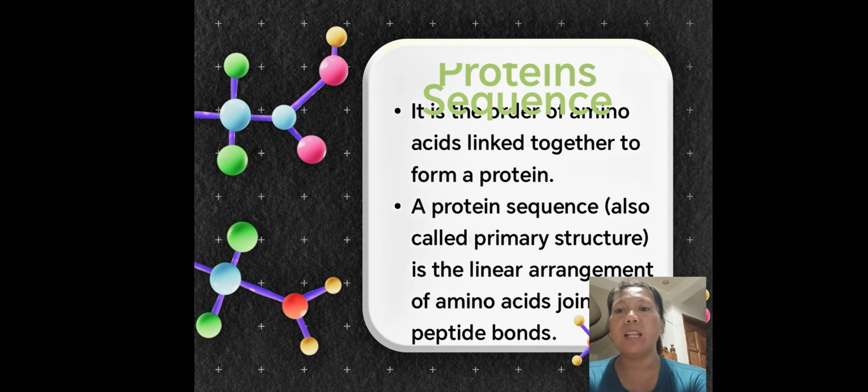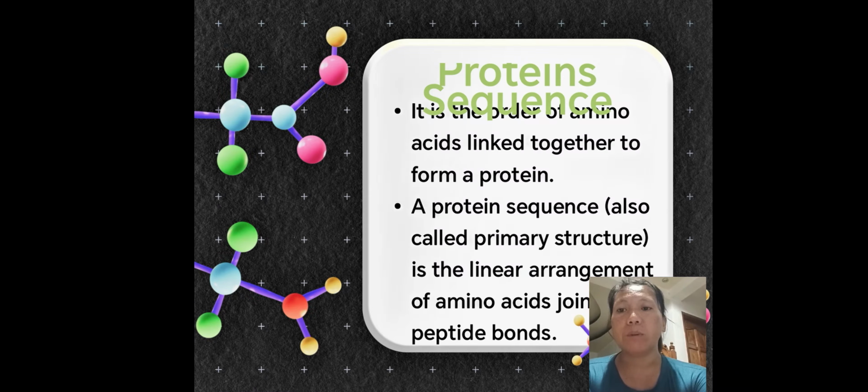The functional significance: the sequence dictates the protein's biological role. Example, hemoglobin sequence allows oxygen transport. Collagen sequence provides strength to skin and bones. Antibody sequence enables immune defense. Mutation is the effect: even a single change in the sequence can alter protein function.